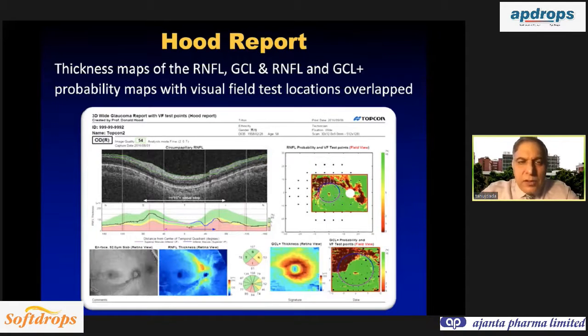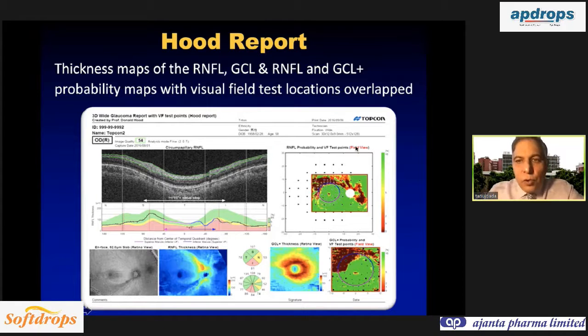And just a word on a new thing which has been introduced in the OCT. This is known as the Hood report. Basically, they have made two major changes. So you know the OCT, you have the TSNIT curve, so temporal is on both sides. Here what they have done is that they have brought the temporal area to the center. That is because the temporal superior or temporal inferior is the earliest area to have glaucomatous damage. So that has now become central instead of being in the two peripheral parts.